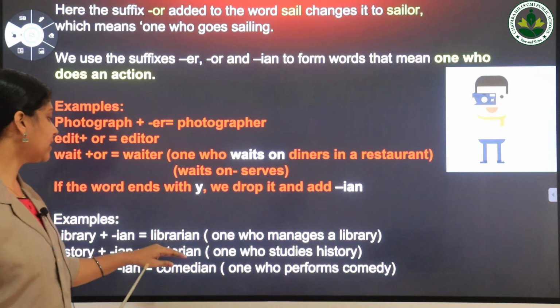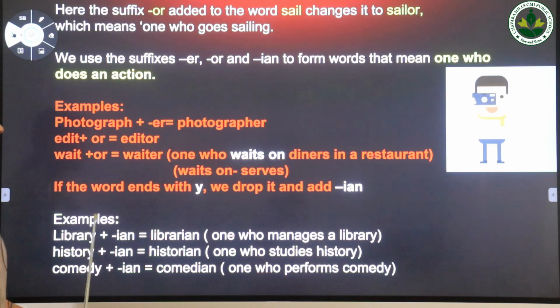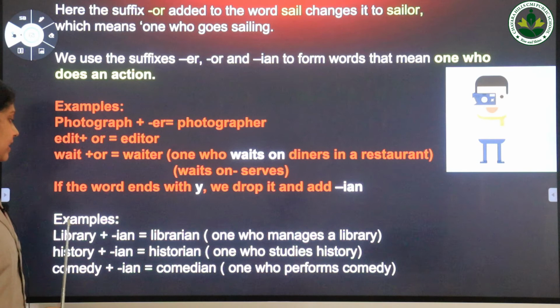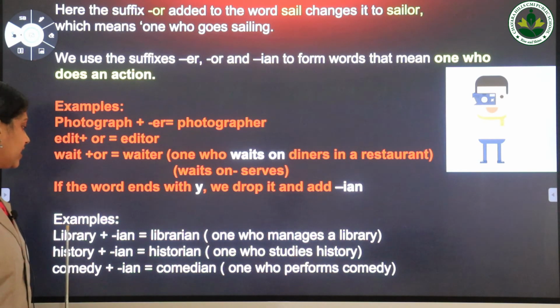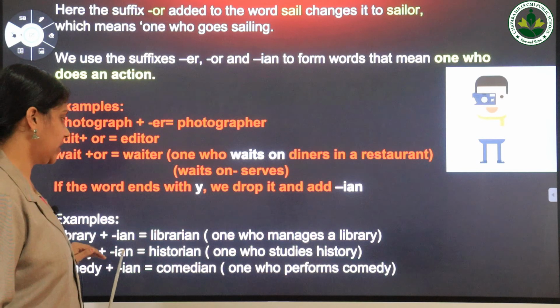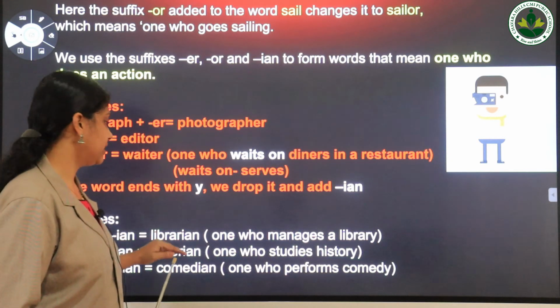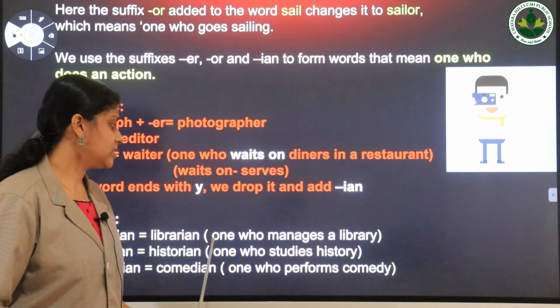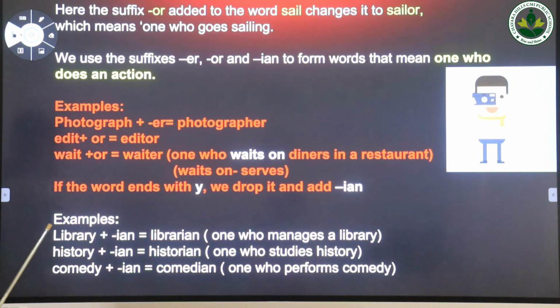The word librarian is formed by adding the suffix ian to the word library, and that means one who manages a library.